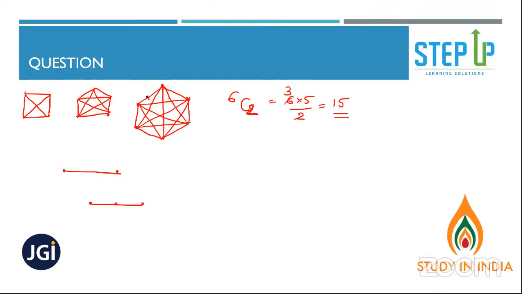Now, out of these 15 lines, what are these 6? These 6 are sides. So it is 6C2 minus 6. From the total number of lines, we subtract the sides, and we will get diagonals. How many of you want me to repeat the story which is not clear?